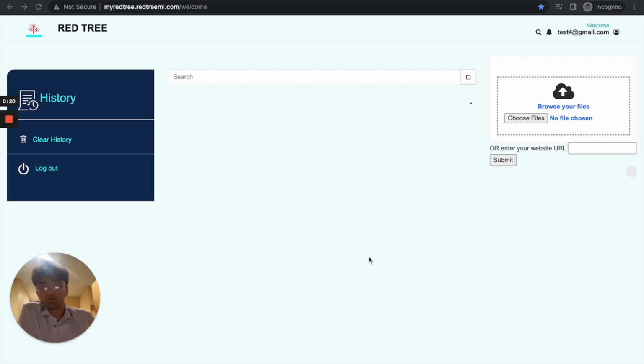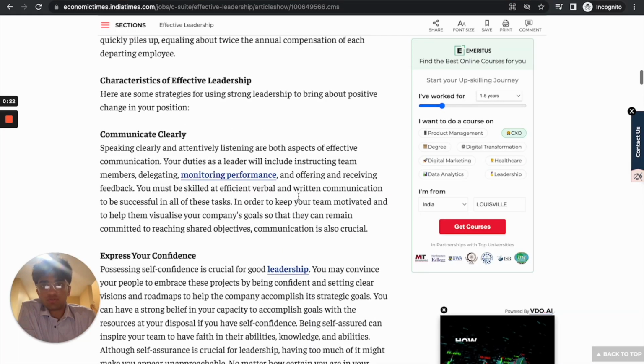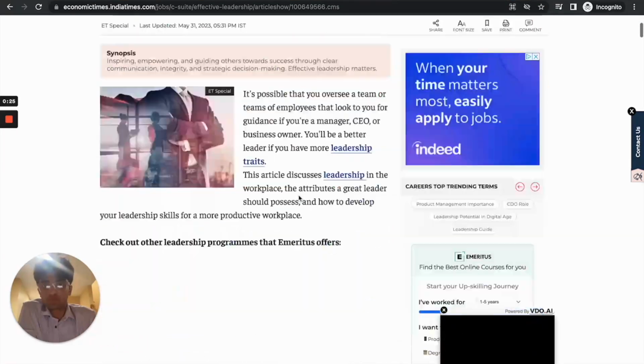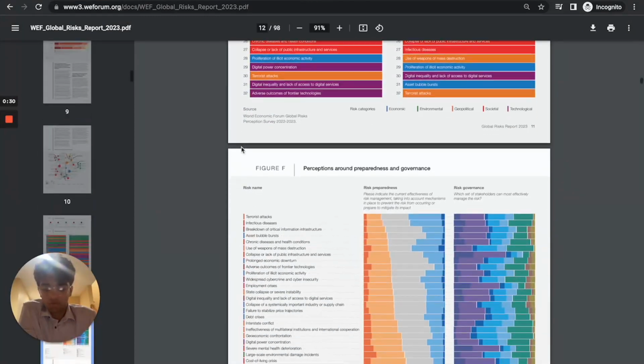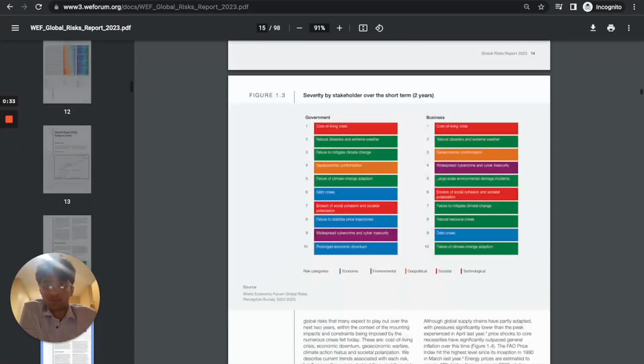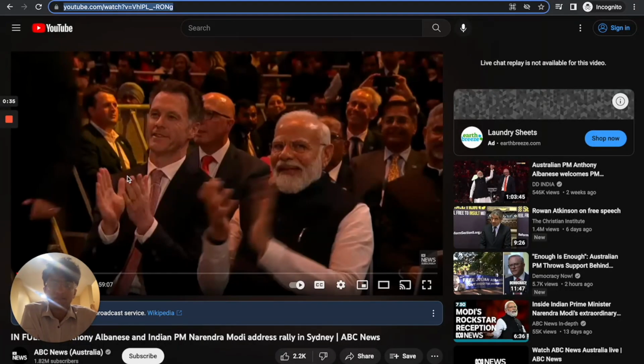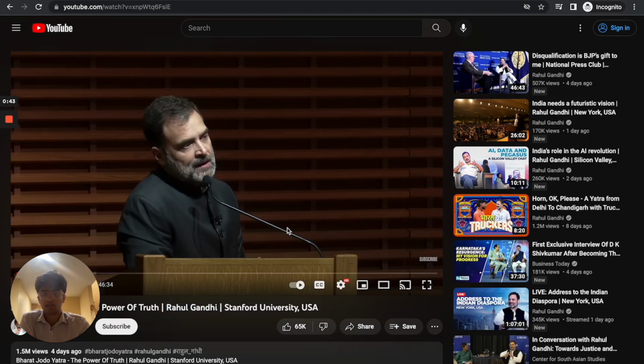So to conduct this article, I was reading recent news on The Economist on effective leadership strategies. I was reading this 98-page document on the global risks of 2023. Then I was also viewing this interview of Modi in Australia, which was very successful. And then I was looking at this interview from Rahul Gandhi at Stanford University. So I have all this content which I need to use to write this article.